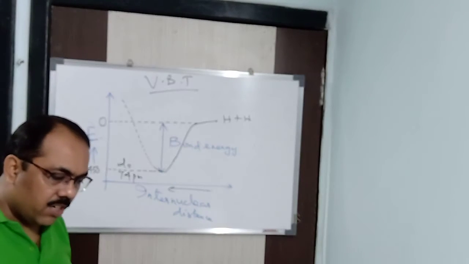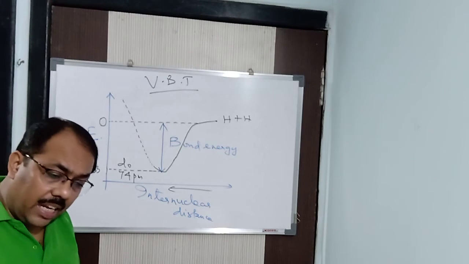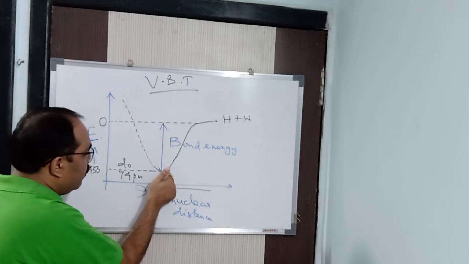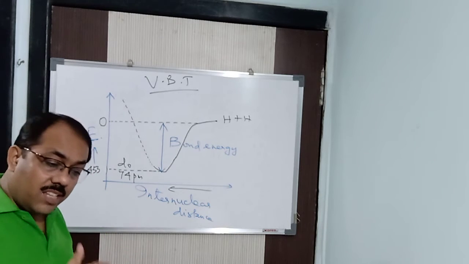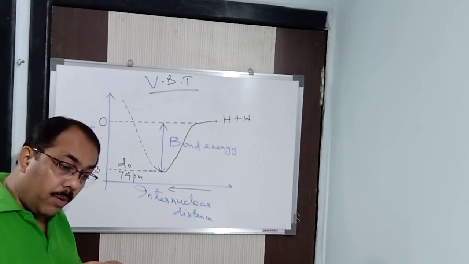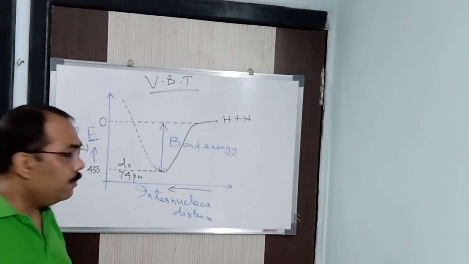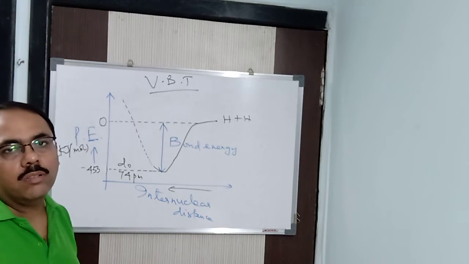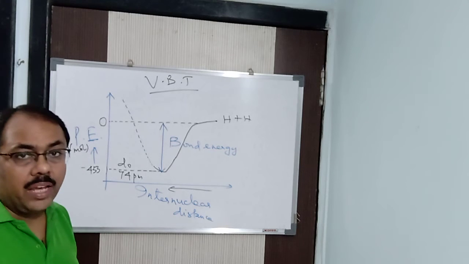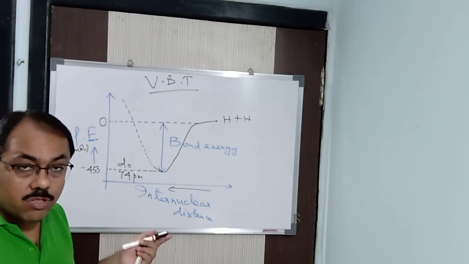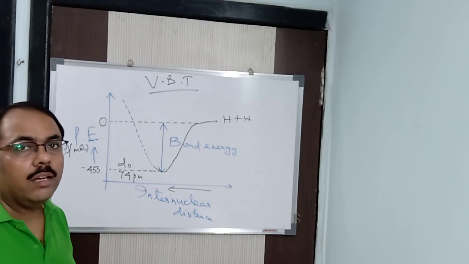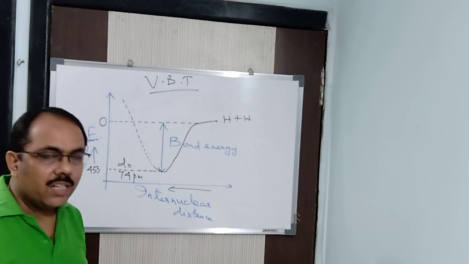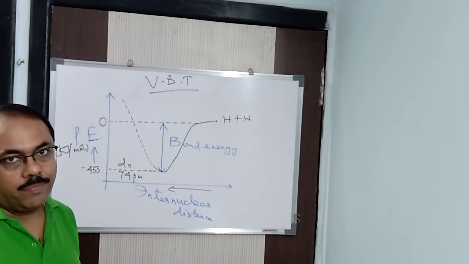Because for dissociating that bond, the same amount of energy is required, isn't it? So whatever amount of energy is released, the same amount will be required to break the bond again. For that reason, higher is the energy released, more stable is the bond. And the energy to break that bond, called the bond dissociation energy, will also be higher. Clear?